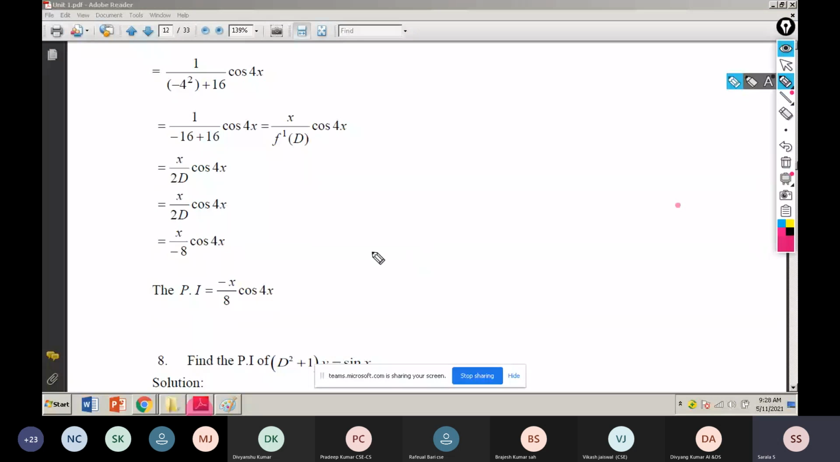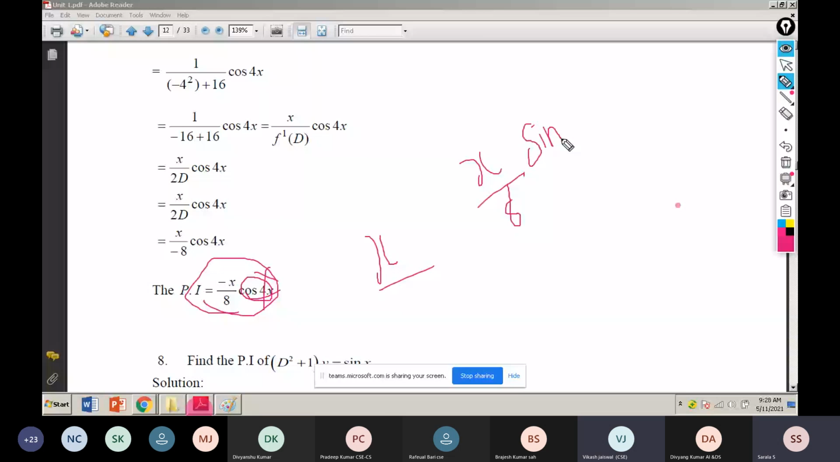So finally what do I have to write? x by 8. They are writing cos 4x wrongly here, this is a mistake. How can they take cos 4x again? This is wrong. You have to write x by 8 sin 4x. This is the answer. Do you understand, students? Okay, next we move to another problem. No? Okay, I repeat again.